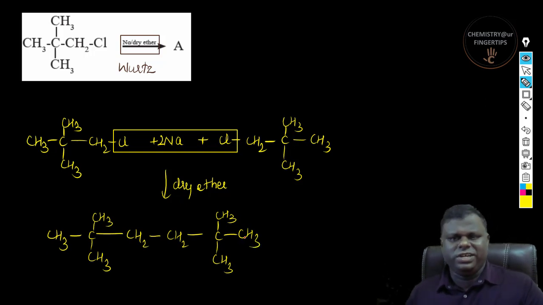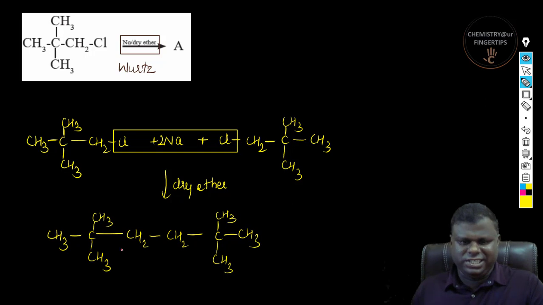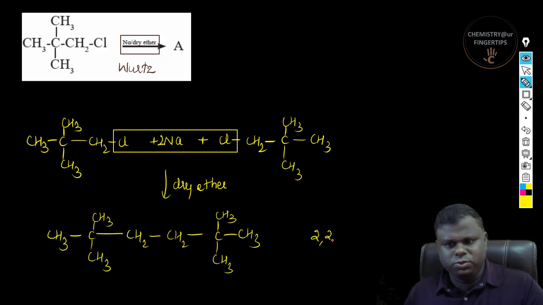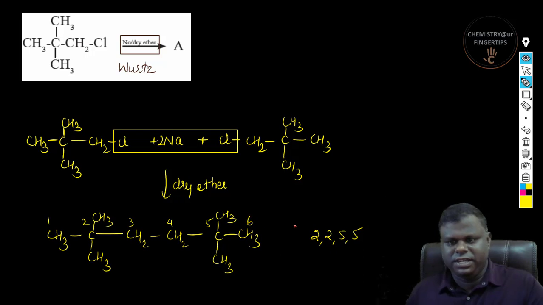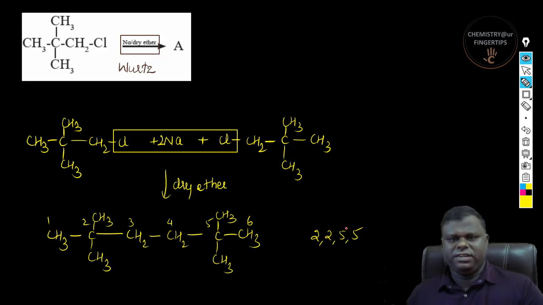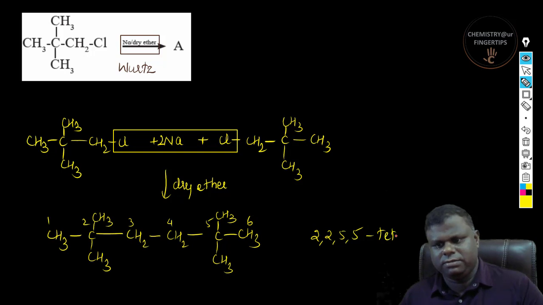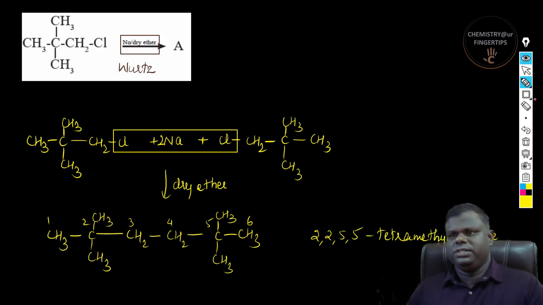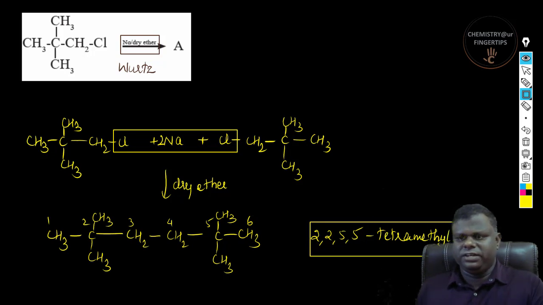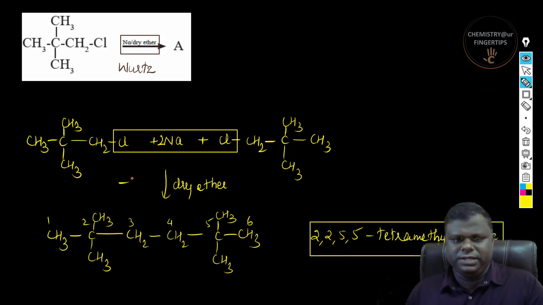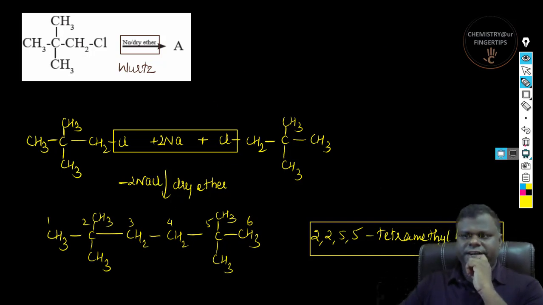So if you could see here, this is the longest chain. So 1, 2, 3, 4, 5, 6, right? So it's the same 2, 2, 5, 5. So if you could see here 1, this is 2, this is 3, 4, 5, and 6. Correct. So 2, 2, 5, 5, tetramethyl hexane. Okay, so this is going to be the IUPAC name of the product. Byproduct you can write it as 2 NaCl over here. Simple and easiest way to do it, right?